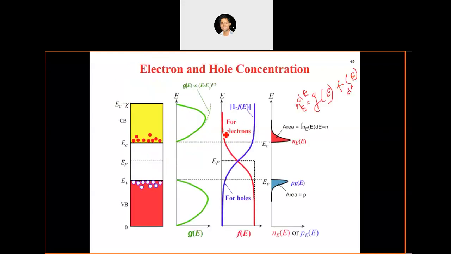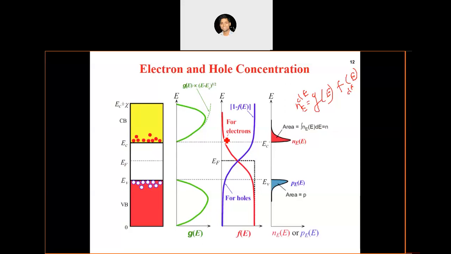So if you look at here, this tells us the probability of finding an electron at a particular energy level, right? At this particular energy, this will be the value of the probability of finding an electron.